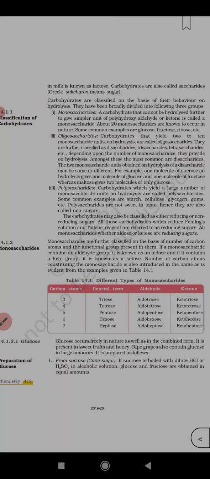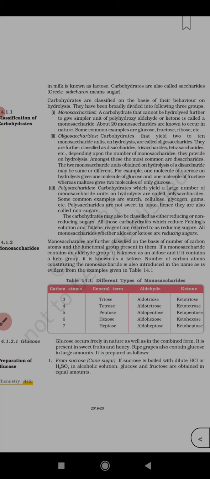On the basis of number of carbon atoms and the functional groups present in them, you can classify monosaccharides. If a monosaccharide contains an aldehyde group, it is known as aldose, and if it contains a keto group, it is called ketose. Ose is for sugar, right?